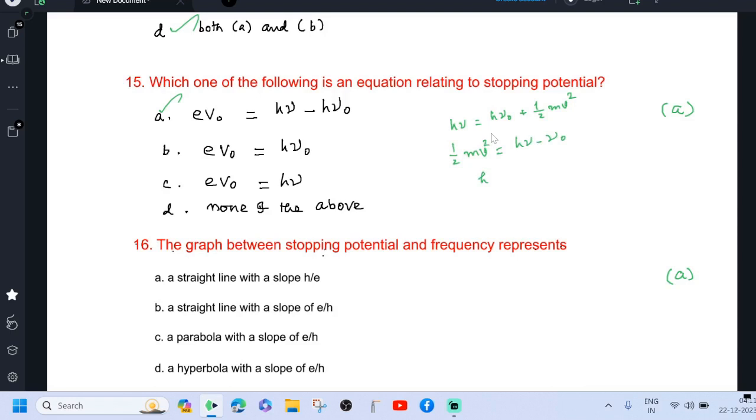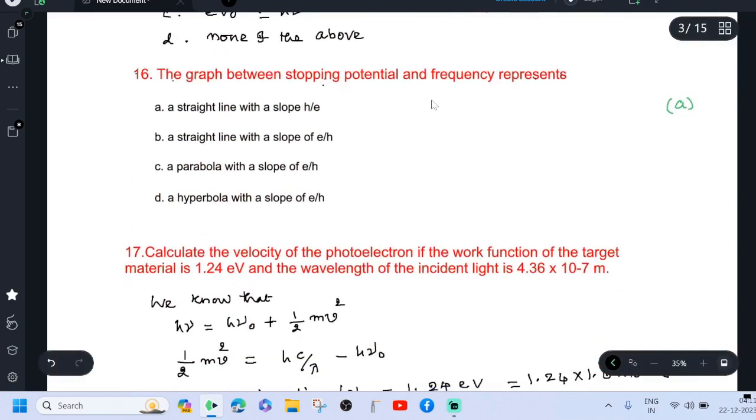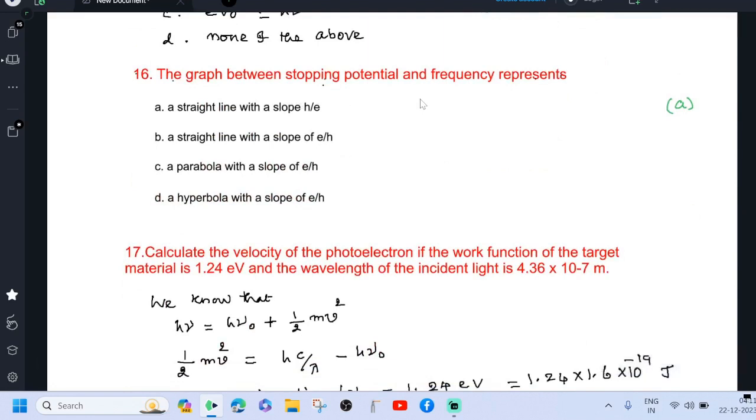So in order to stop the kinetic energy, we have to apply potential. e V0 is the actual force acting on this. Therefore, option A is correct. The graph between stopping potential and frequency represents a straight line with the slope h by e.